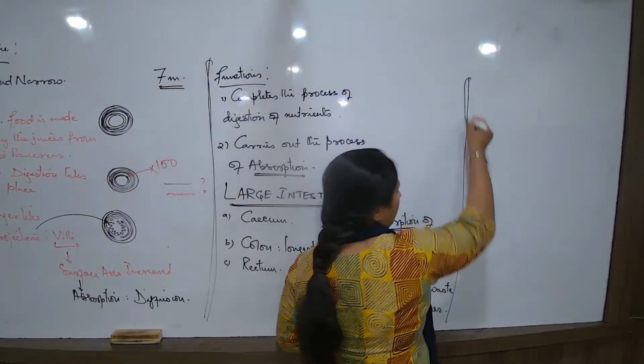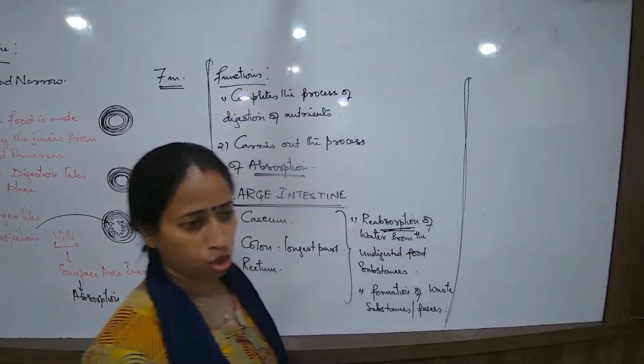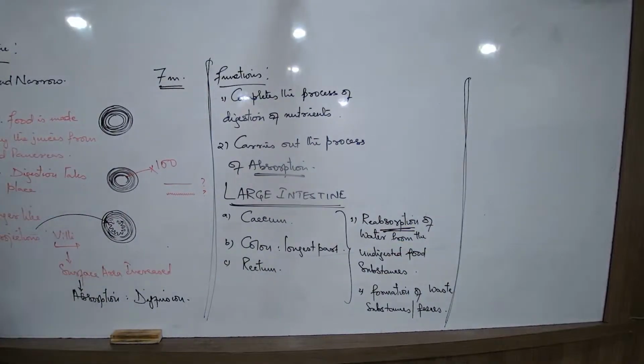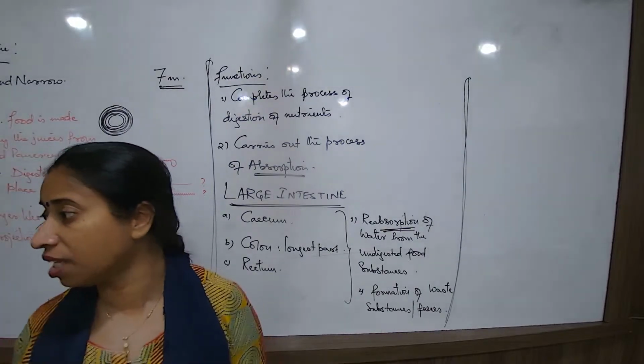Digestive system, if you remember, I said digestive system has got two major parts. What are those? This was the alimentary canal. Alimentary canal has 5 parts. What were the 5 parts of the alimentary canal? The mouth, the esophagus, the stomach, the small intestine, the large intestine. That makes 5 parts. What else is remaining in the digestive system? The digestive glands. What are the 3 digestive glands? The salivary glands, the liver and the pancreas.